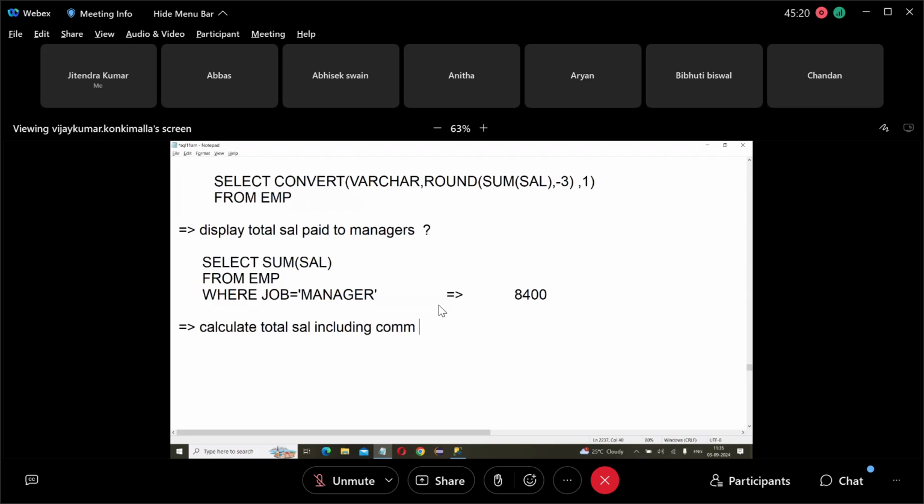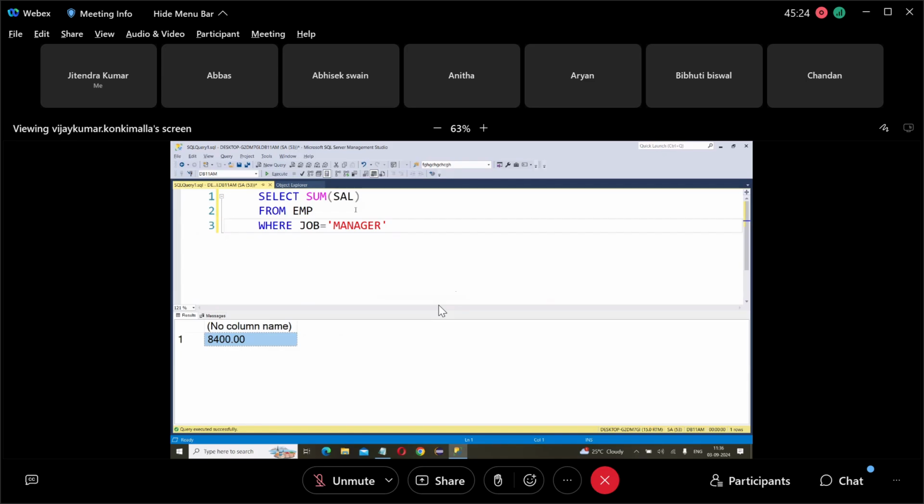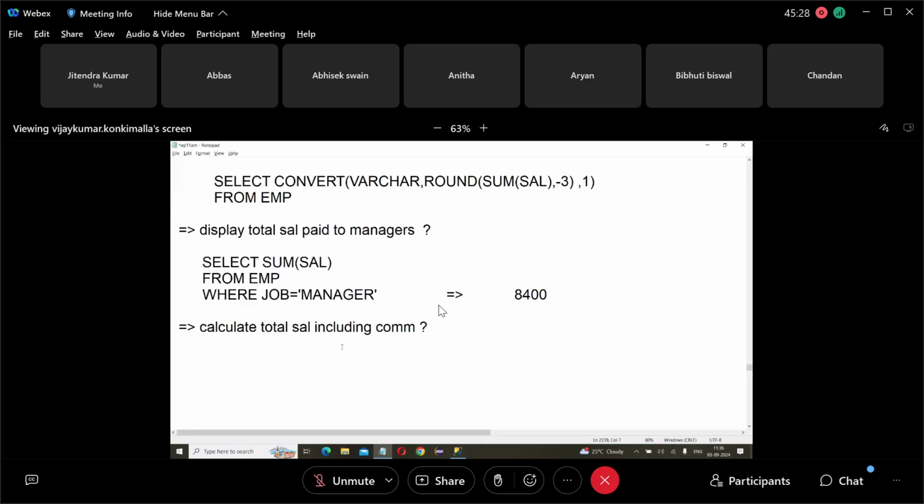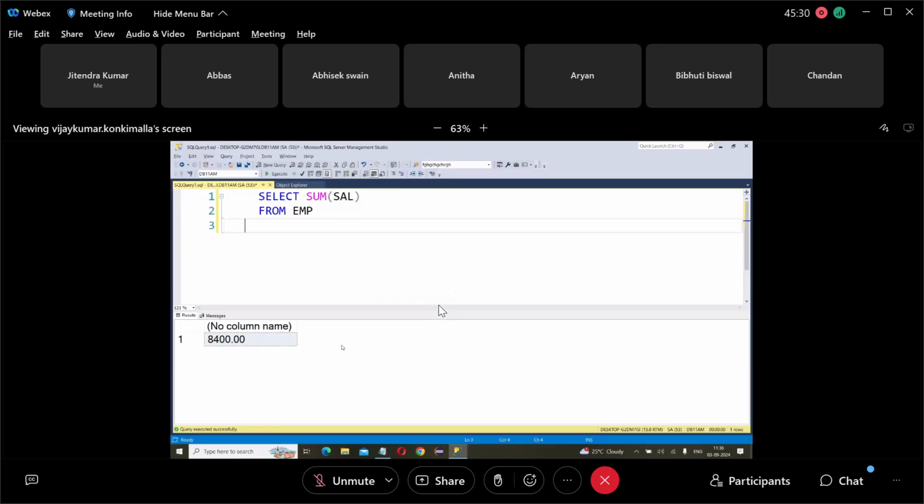Next, suppose we calculate the total salary including commission. So calculate the total salary, but in the total salary calculation include the commission also. Then select sum of salary comma commission.